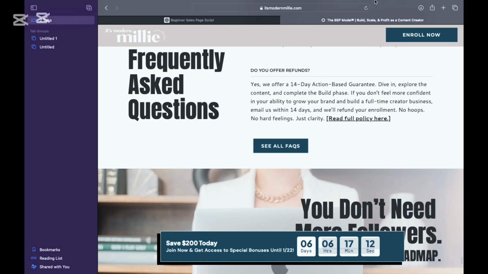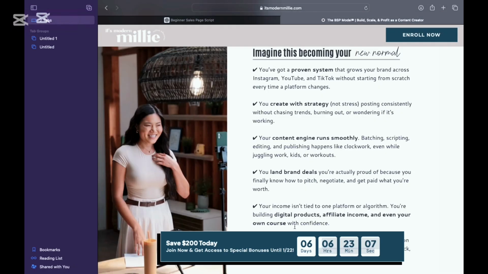If you want to learn copywriting, stop memorizing definitions and start studying pages like this.